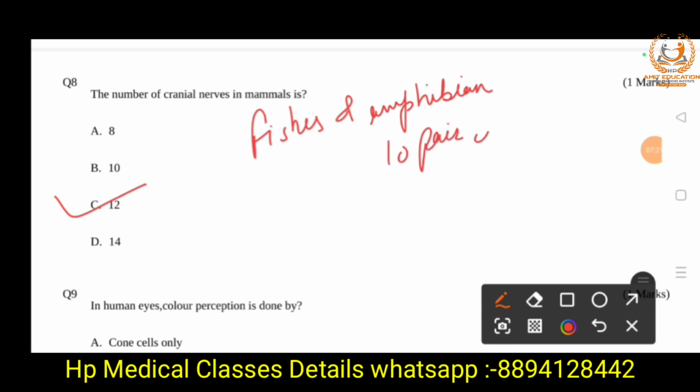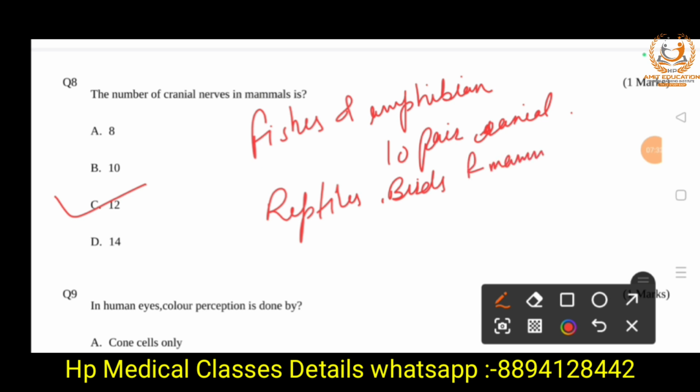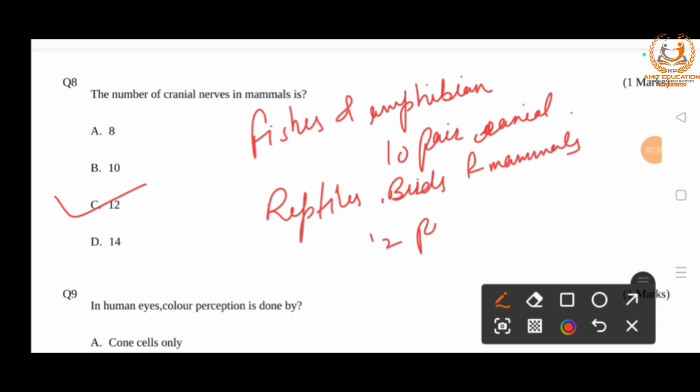Reptiles, birds and mammals have 12 pairs. And cranial nerves are of 3 types. First one is the motor nerve, second sensory nerves, and third one is the mixed nerve.